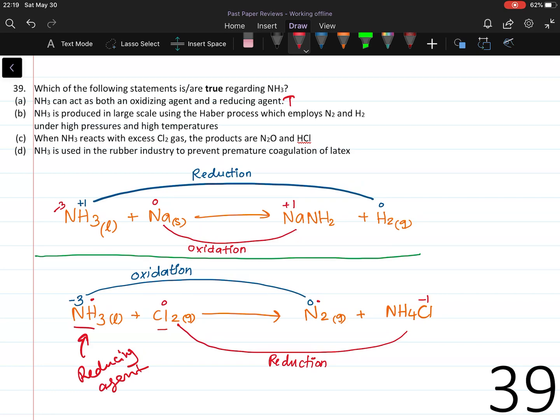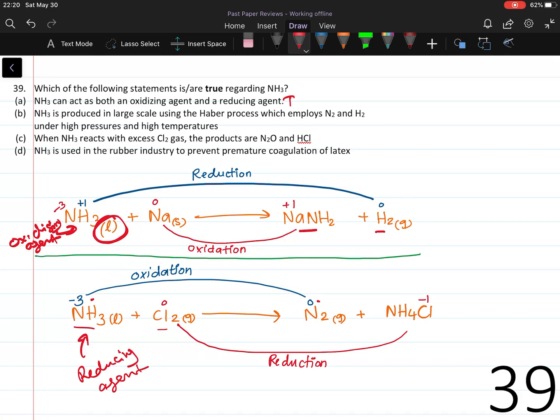Ammonia plus sodium giving sodamide plus hydrogen is an example for ammonia acting as an oxidizing agent. Here, the H in ammonia undergoes reduction from +1 to 0, oxidizing sodium from 0 to +1. For this reaction, liquid ammonia has to be used to prevent the reaction of sodium with water forming sodium hydroxide. Therefore, this statement is true.